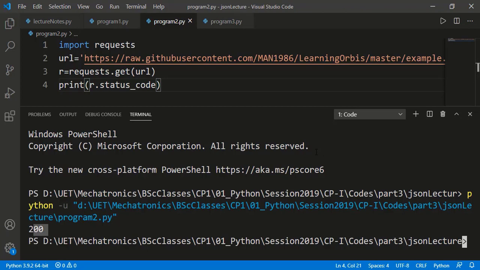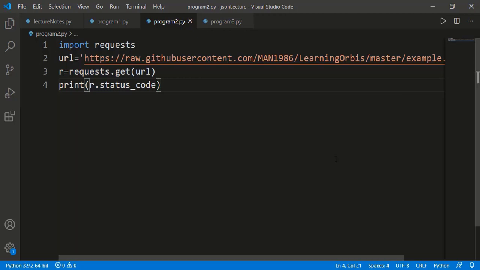What can be the use of this status code? Well, as a good programmer, you should take care of the different possibilities we will get in response, and should handle those intelligently. The best can be handling those with try except clauses. There can be a very lengthy discussion on the requests module and the response results, but that's not the topic of this lesson. Here we will assume that the URL is working fine, and we will get the OK status. Now the important thing is how to get the JSON data from the response object.